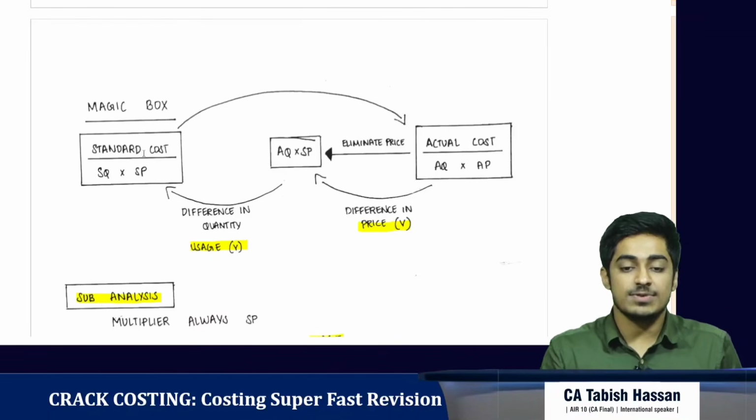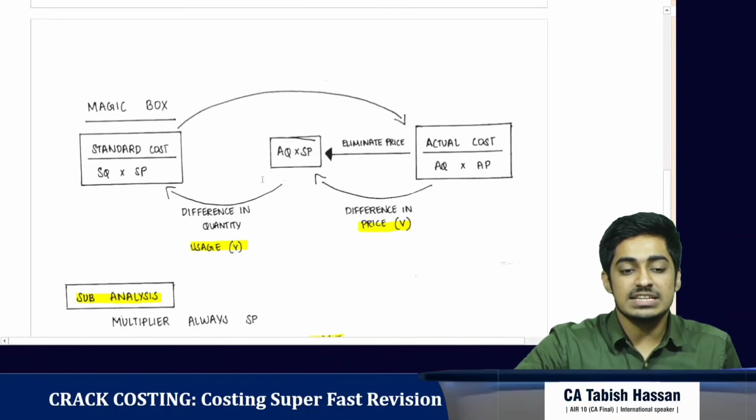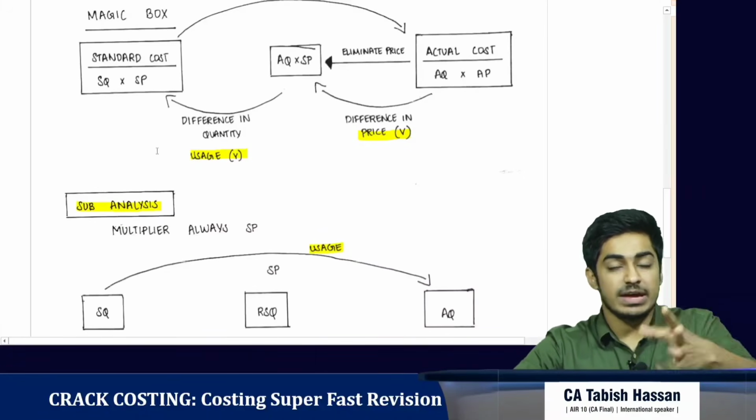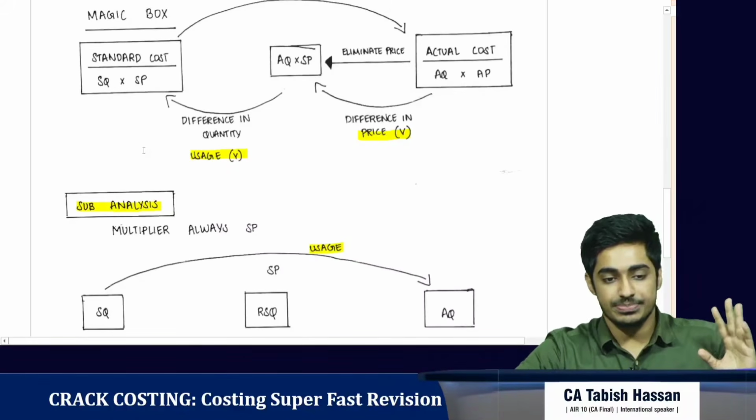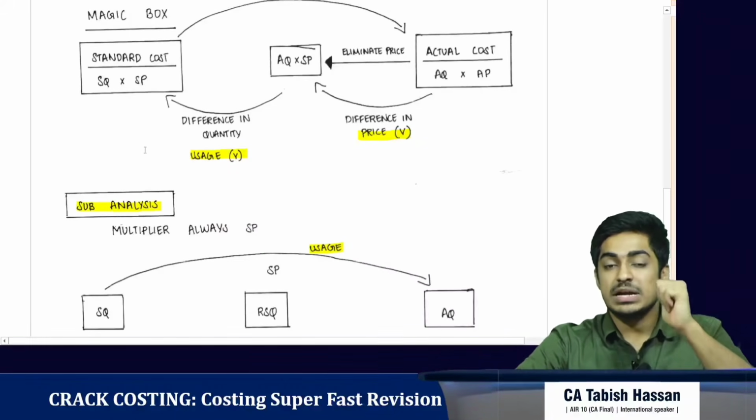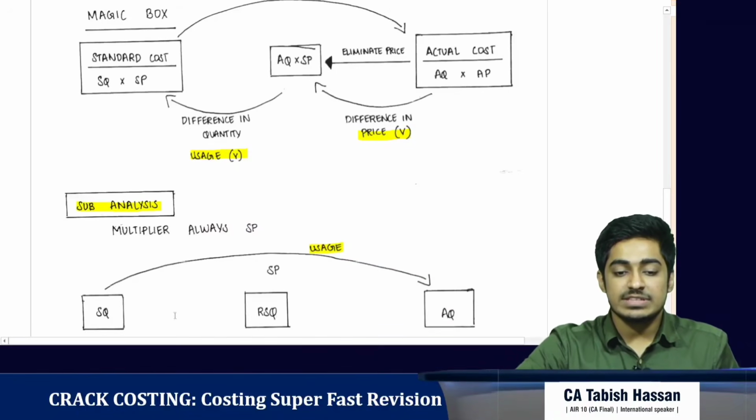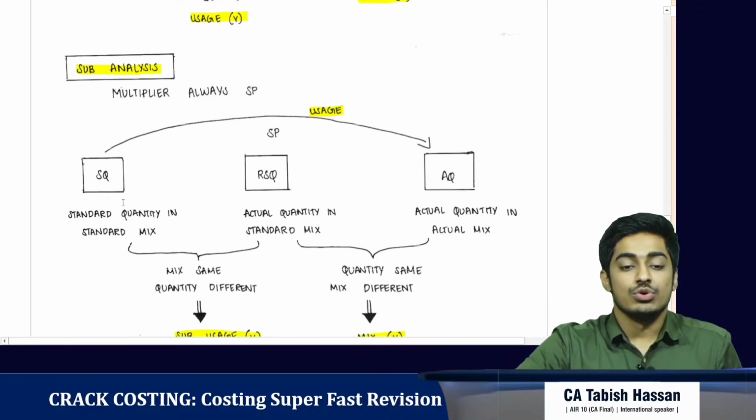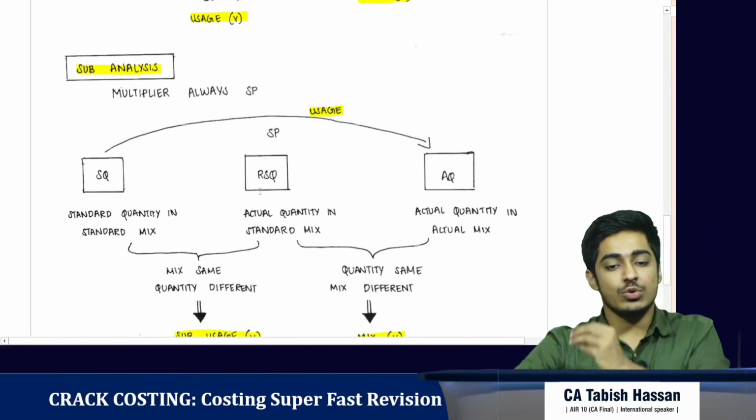Okay, so first when we eliminated the price, we got the price variance, and between the first and the second box we get the material usage variance. Clear? Now let's sub-analyze it. So now let's analyze the material usage variance further. Okay, first rule is multiplier is always standard price. Okay, and what are we comparing? We have the standard quantity, we have the actual quantity. Okay, so we get the revised standard quantity. What is revised standard quantity? Actual quantity in standard mix.